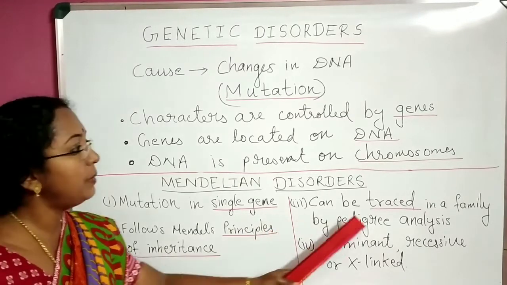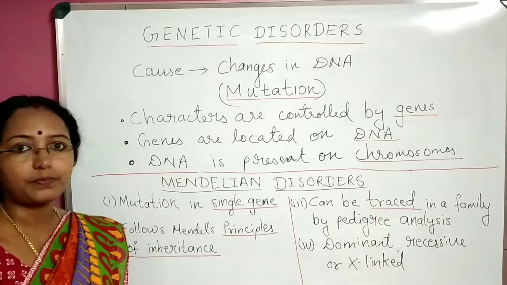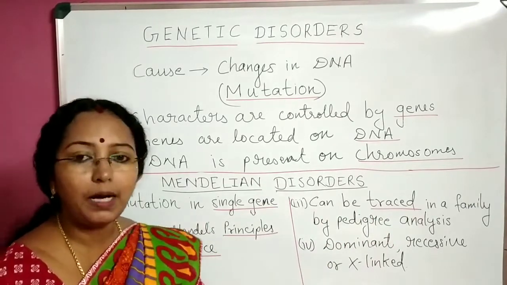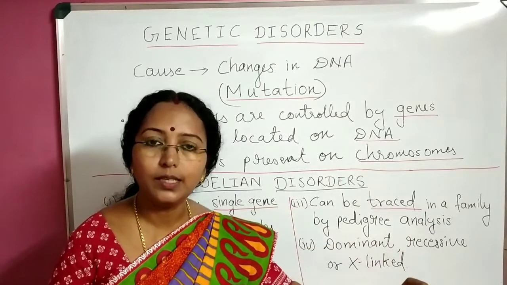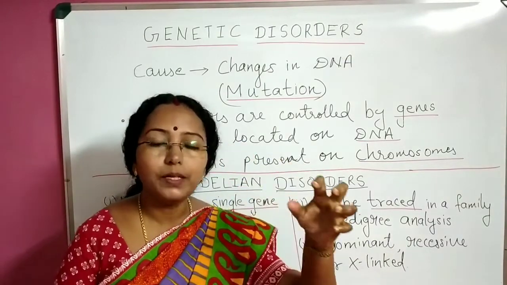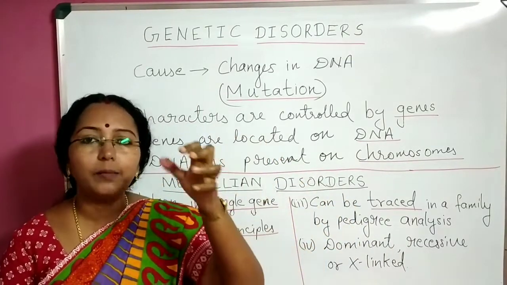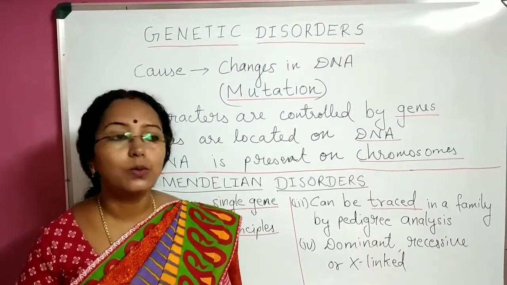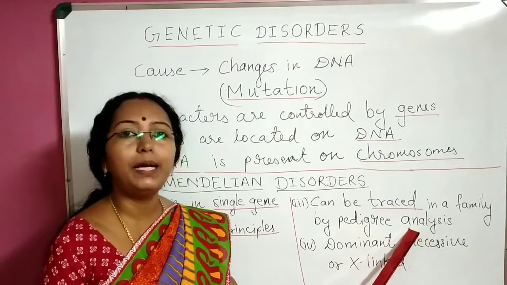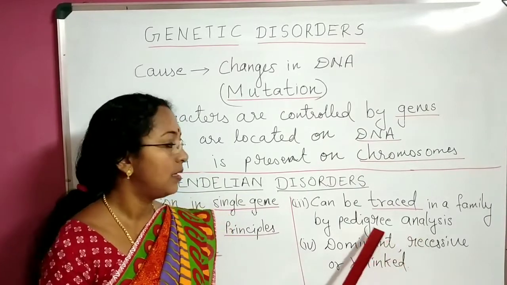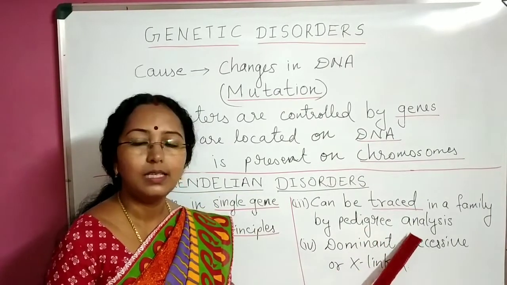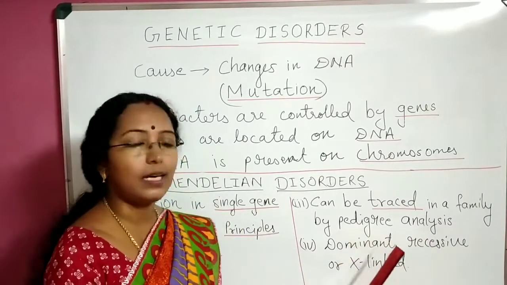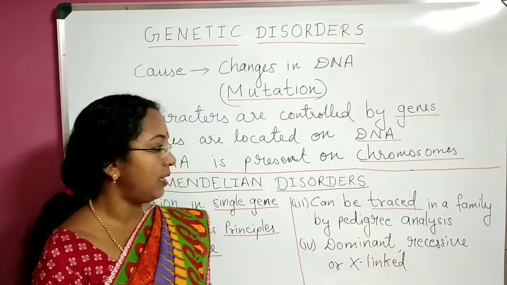Third point, it can be traced in a family. See, I told you single gene mutation is passed on from parent to progeny, and its passing from parent to progeny can be traced, can be actually found out in a family. How? By pedigree analysis. A special session will be dealt with regarding pedigree analysis, later on.